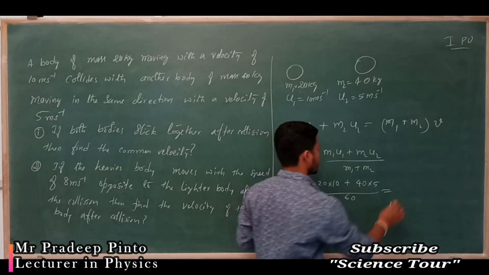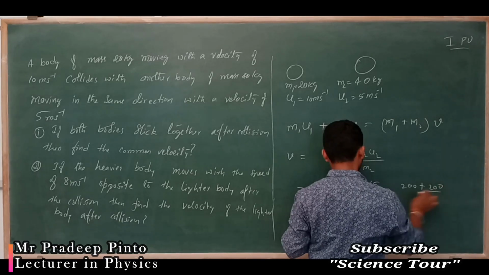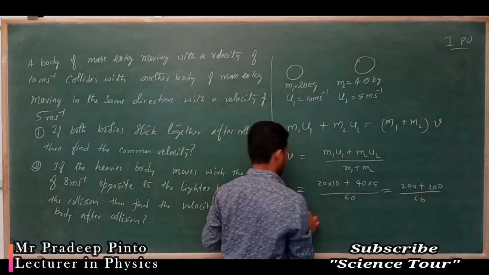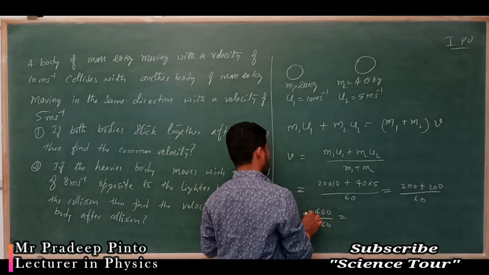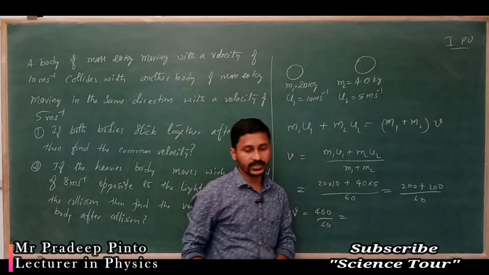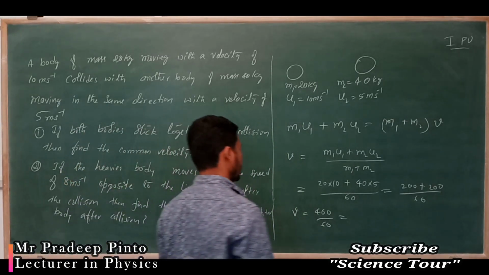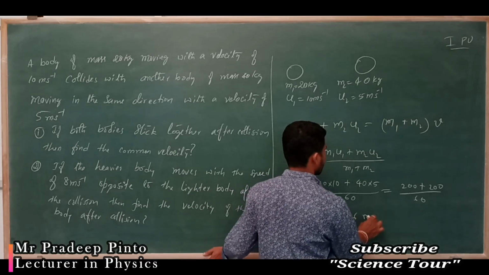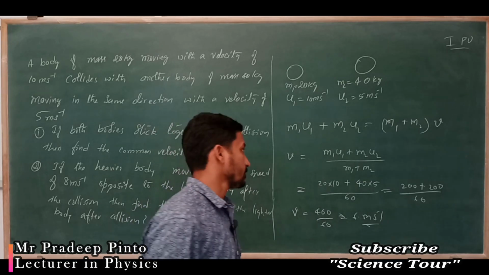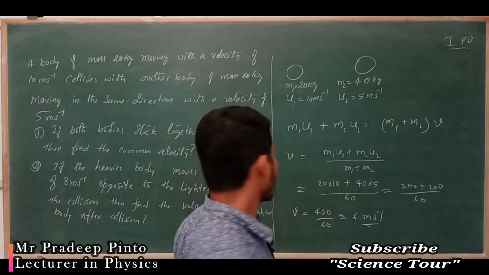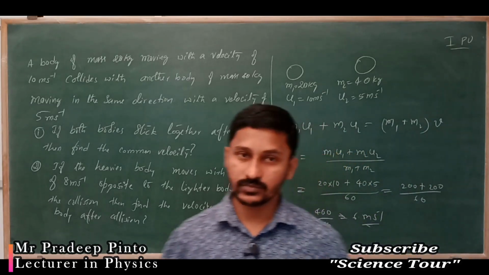So you are going to get 200 plus 200 divided by 60, which is equal to 400 divided by 60. What is the value you are going to get? Divide it and find out. You are going to get nearly 6 meter per second, 6.66 somewhat, so 6 meter per second. So I'll erase that because we have to go for the next sub problem.